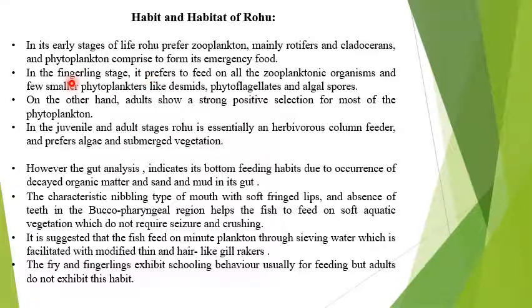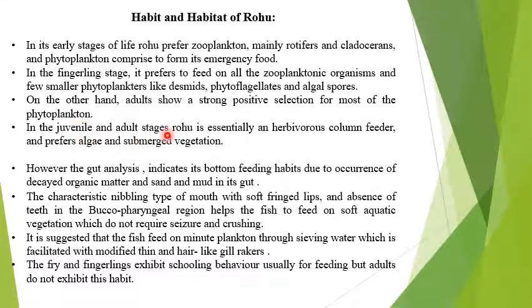When fish are of finger size, that is known as the fingerling stage, it prefers all the zooplankton in groups, smaller phytoplankton like desmids, phytoflagellates, and algal spores. In the adult, they are strong consumers of phytoplankton. In the early stages it prefers zooplankton, but later on they prefer phytoplankton.